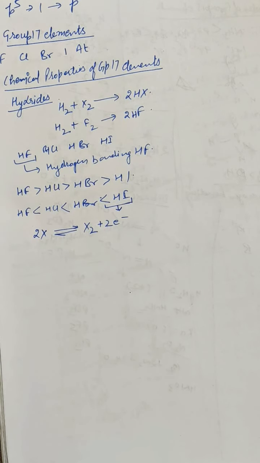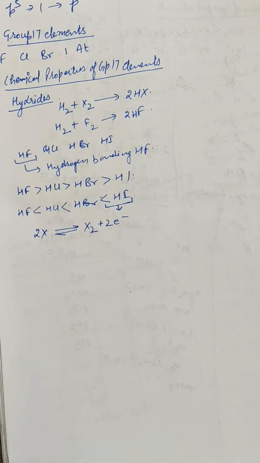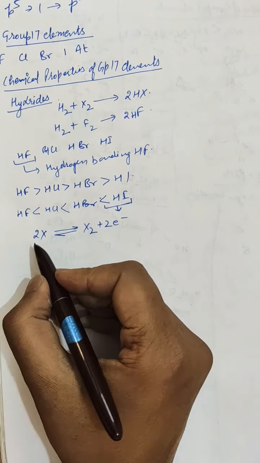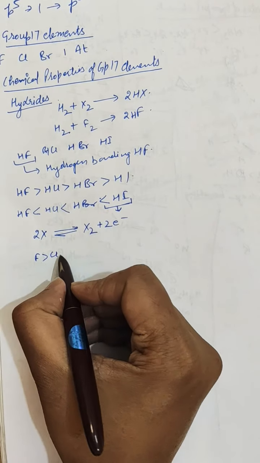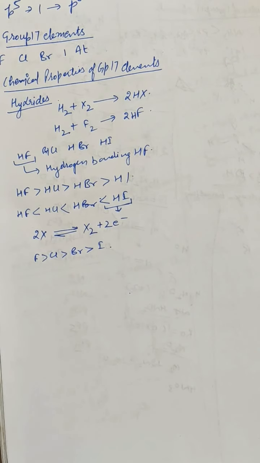For example, in group 7, fluorine is the most electronegative halogen. The electronegativity gradually decreases as we move toward the iodine through chlorine and bromine, as fluorine is largest, chlorine, bromine and iodine. So these are the reducing character of halogens.